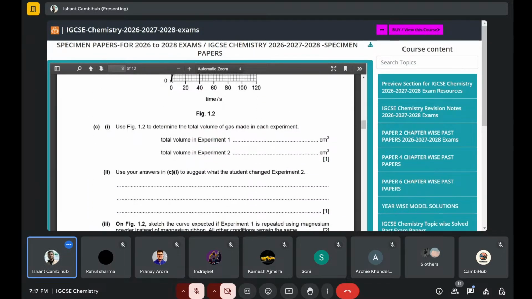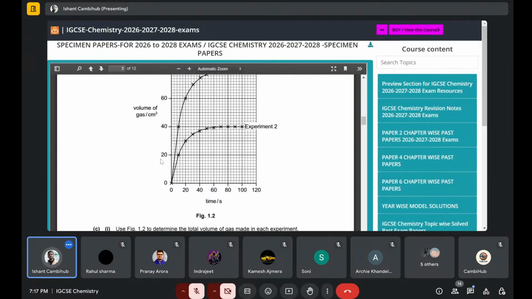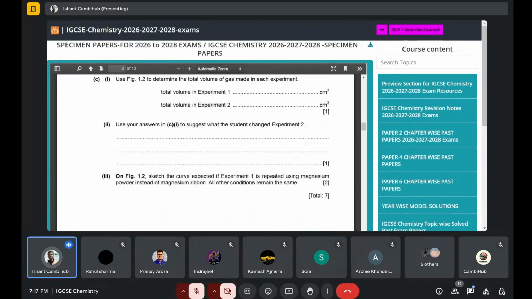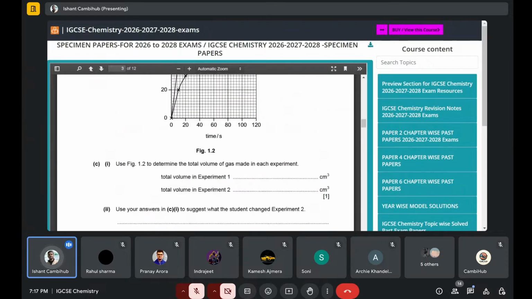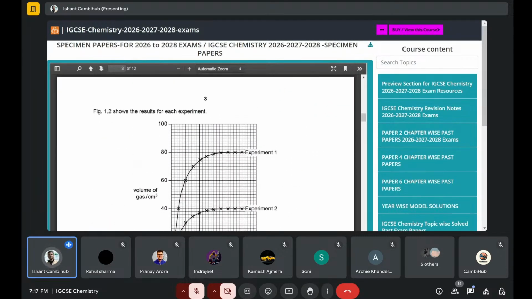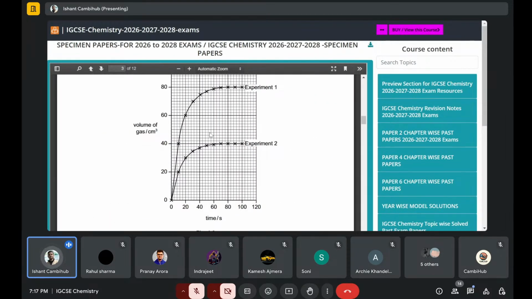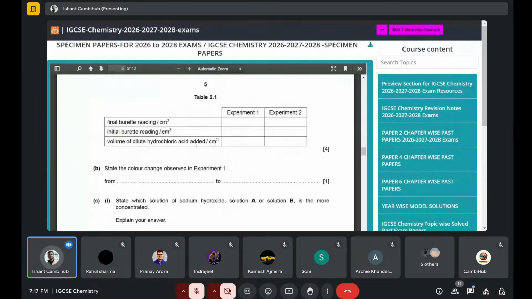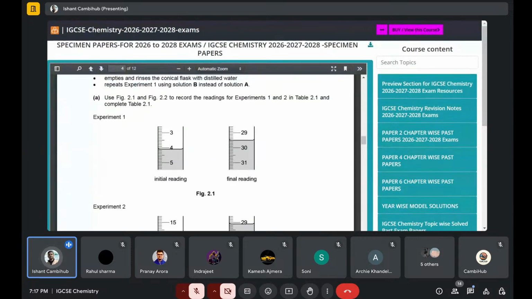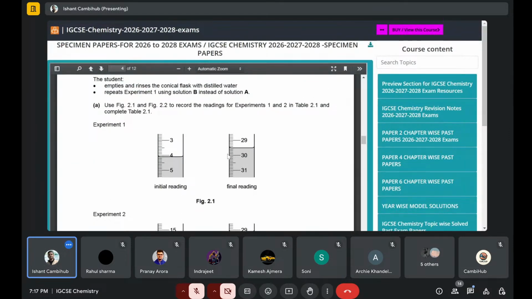Then total volume in experiment 1, you have to calculate properly, and then use your answer to sketch the curve. Jeet, was this one you were asking about? Yeah, so here if you sketch the curve with a pen, you won't get marks for this. So this one you have to draw with pencil. Then this burette one is just telling initial and final reading.